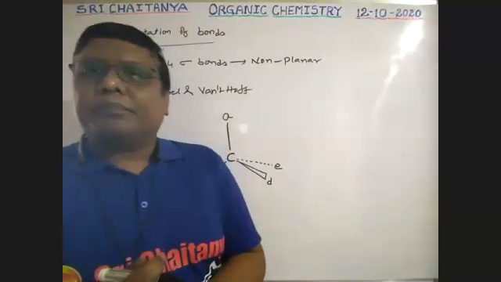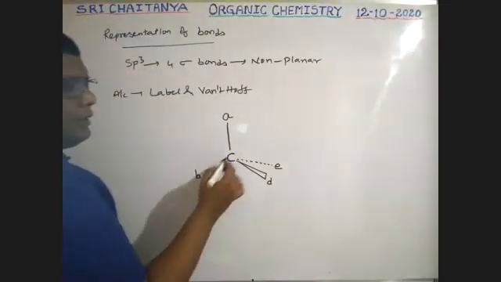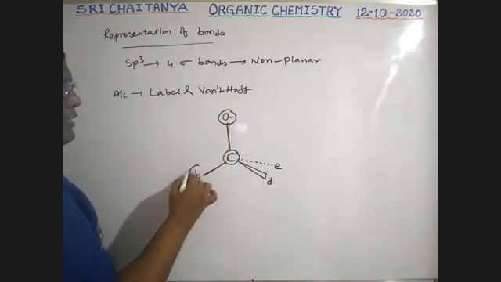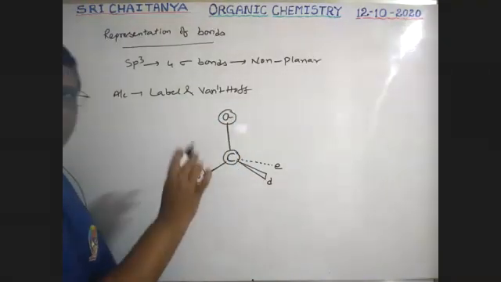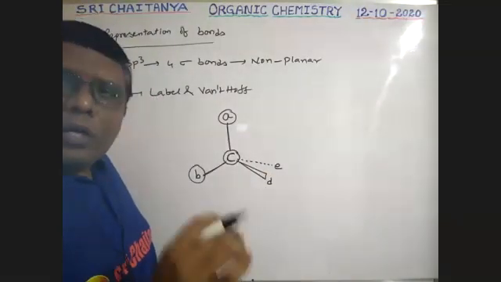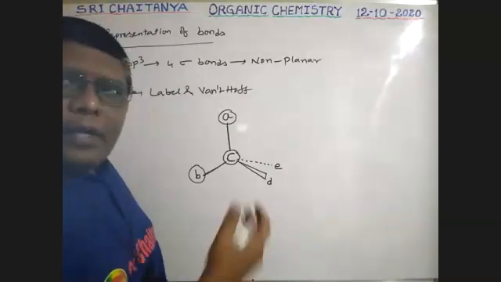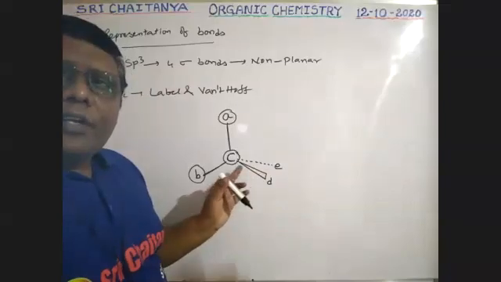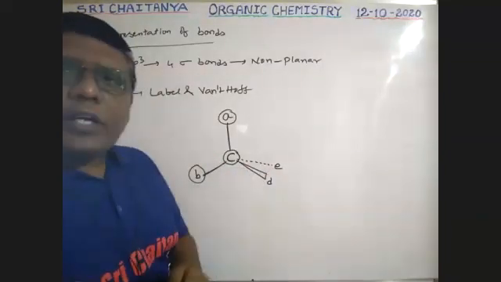Here this carbon, this A atom and this B atom, these 3 atoms are in the plane. Outside is a wedge bond, inside is a dotted bond.